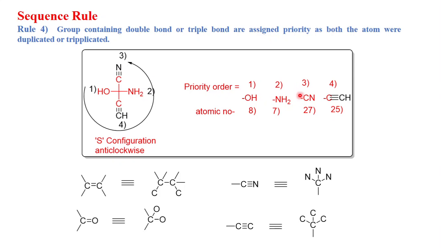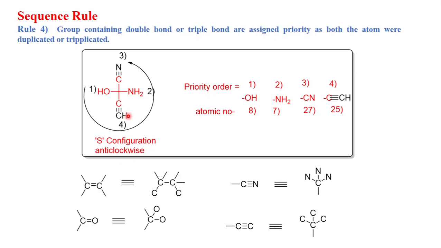C triple bond N has 27 and C triple bond CH has 25, so C triple bond N will get third priority and C triple bond CH will get fourth priority.